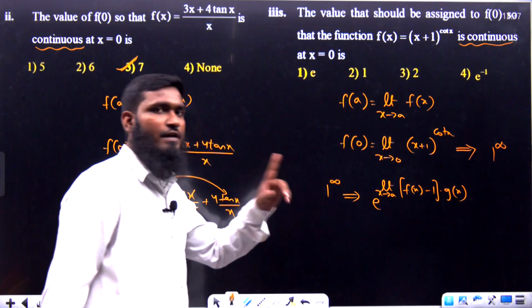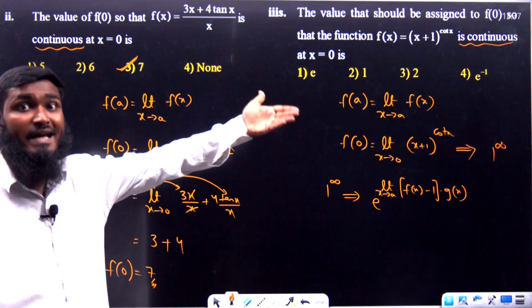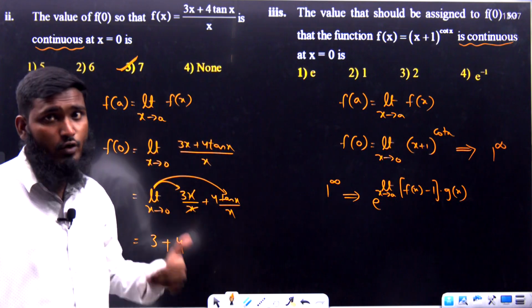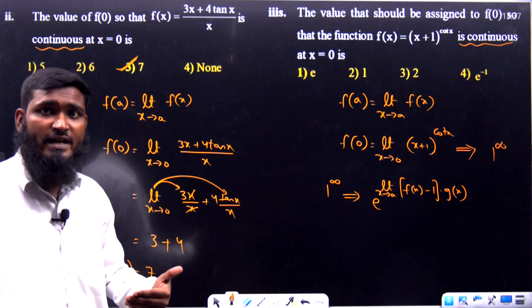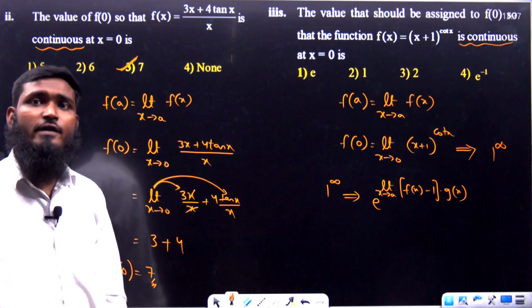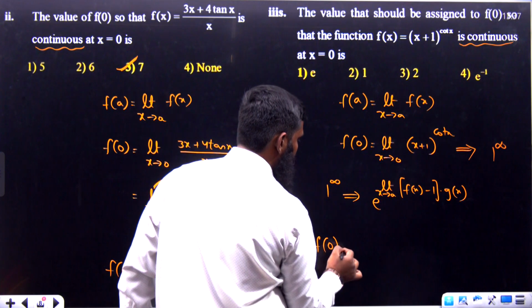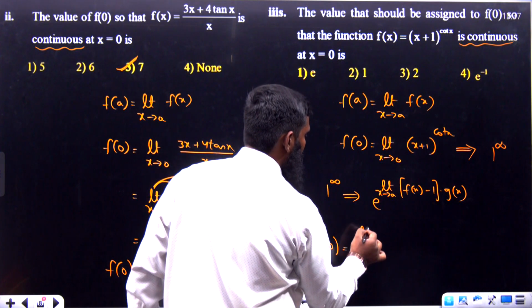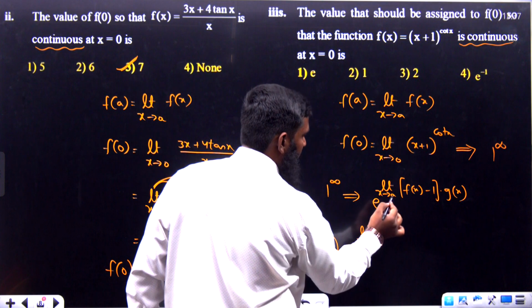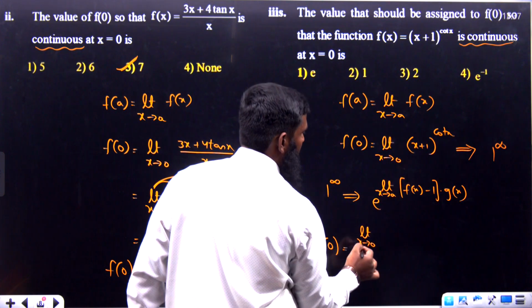This formula we have to use whenever we are having the 1 power infinity indeterminate form. 0 by 0 is an indeterminate form, infinity by infinity is an indeterminate form, and like that 1 power infinity is also an indeterminate form. So what we are doing over here, f of 0 is equal to e power limit x tends to a, which means limit x tends to 0.